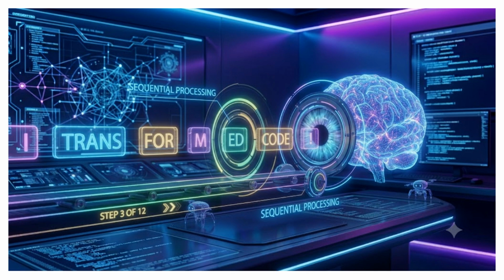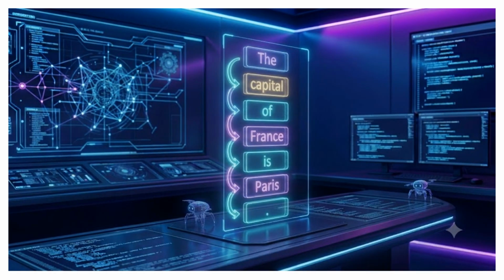Although it happens incredibly fast, every response from a large language model is built one token at a time. Let's see how an AI generates a response. It starts with the first token, then it predicts the next token. For example, the, then capital, then of, then France, then is, and finally, Paris.